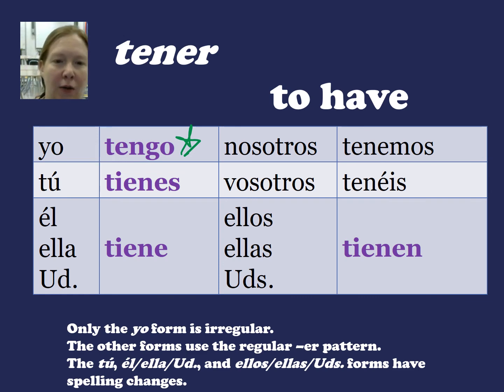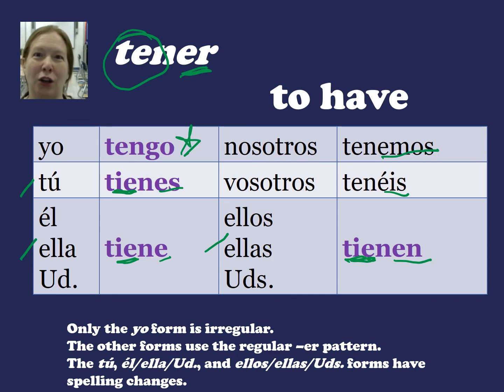So you see here that, again, it ends in ER. So other than tengo, you have your regular ER endings, right? O, es, e, emos, éis, en. But if you notice in the tú, the él, ella, usted, and the ellos, ellas, ustedes form, you're not just taking ten here. You're changing that e to ie. So you do have to remember to do that. Otherwise, it is going to be hard to understand you.